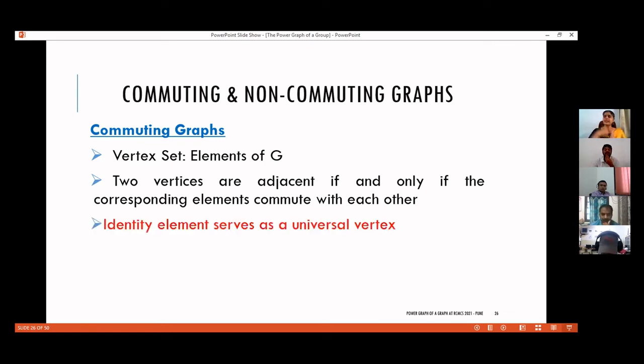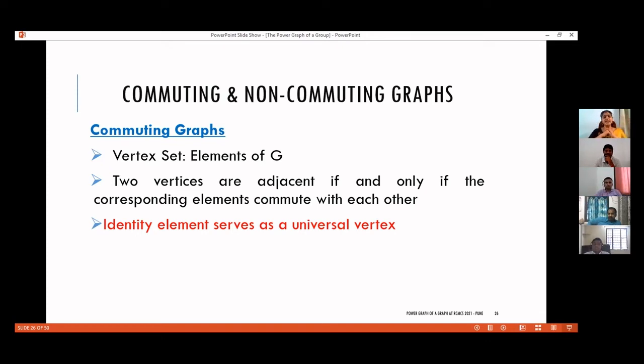Now we know that the identity element e commutes with all elements of the group. So in this commuting graph, the identity element e serves as a universal vertex. So what is a universal vertex? A vertex in a graph is called a universal vertex if it is adjacent to all other vertices of the graph. That is, if there are n vertices and the degree of a vertex is n-1, we say that vertex is a universal vertex.